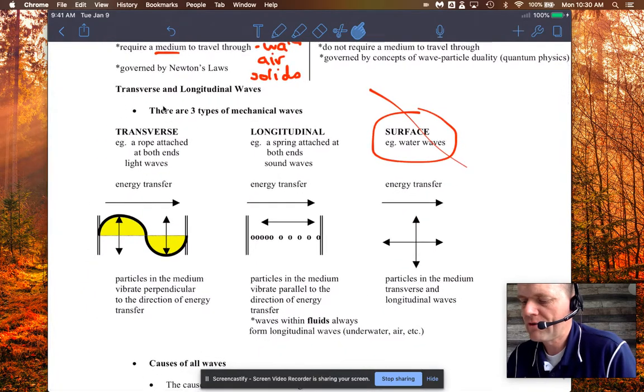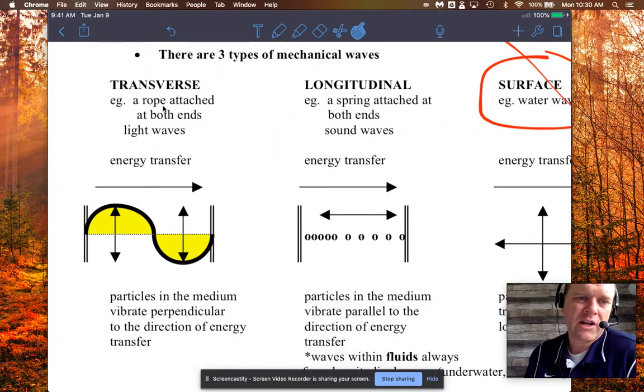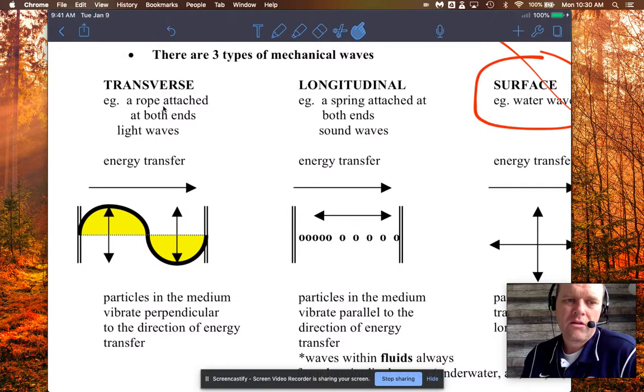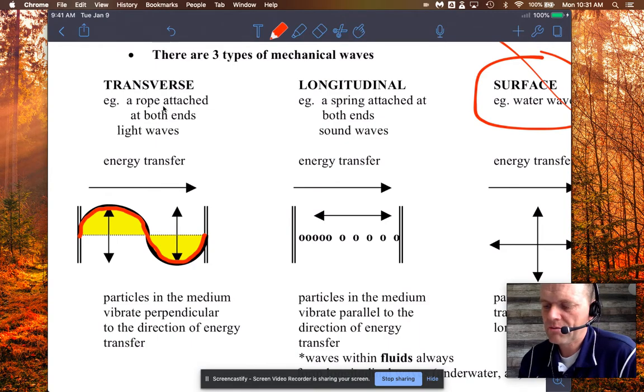Okay. Now a transverse wave, we're going to break this down in just a second, but this is where the medium travels up and then down as you go from left to right, creating what we call a crest and a trough. That's in the notes a bit later. But here, though, the particles, and you'll see this shortly, the particles are moving up and down. That's what these arrows indicate.